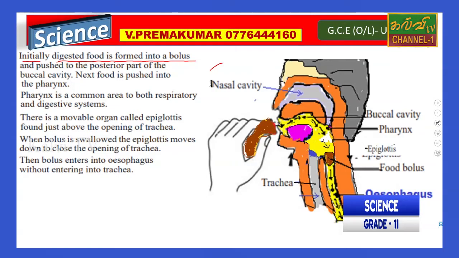And it is pushed to the posterior part of the buccal cavity. Next, food is pushed into the pharynx. We can mention from our textbook notes that food forms the bolus. Here also we find that it is food bolus.